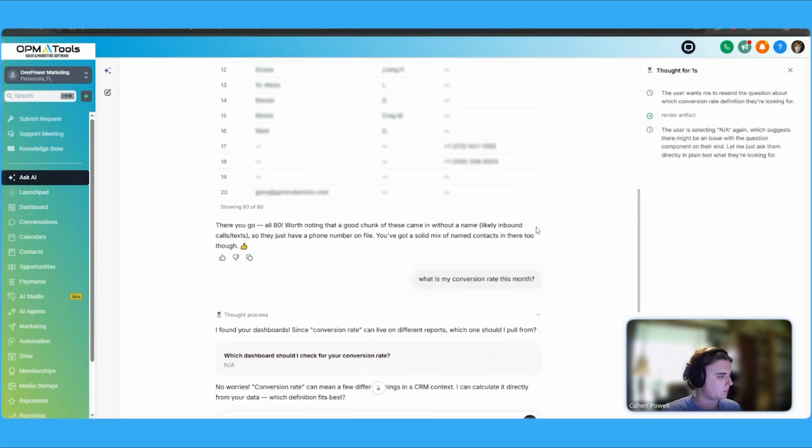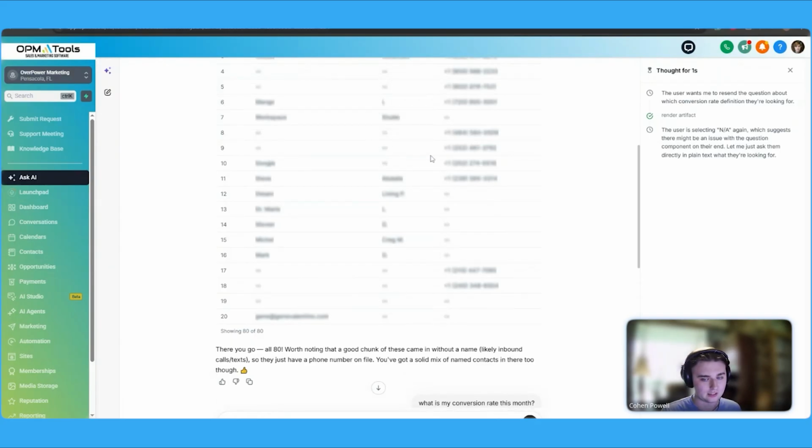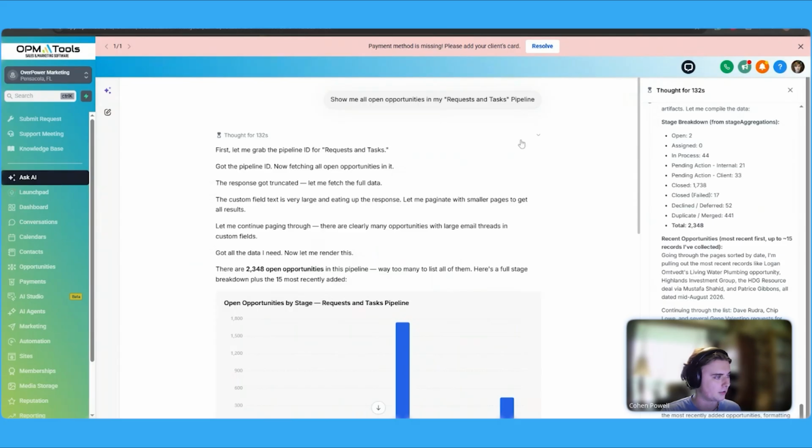And then going on, that's just a little piece of it. I want to know more about our opportunities on our opportunity board. So I asked the Ask AI, show me all of our open opportunities in our requests and tasks pipeline.